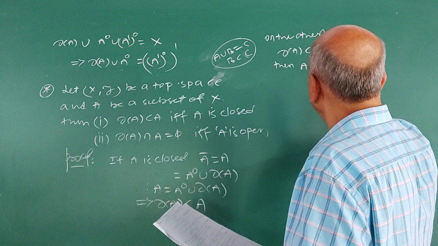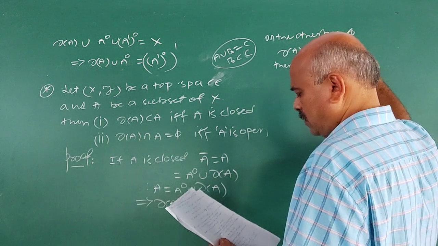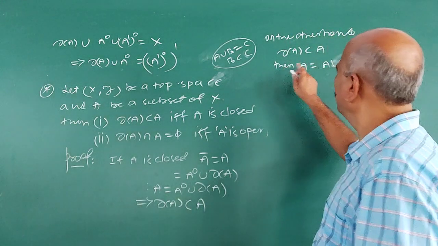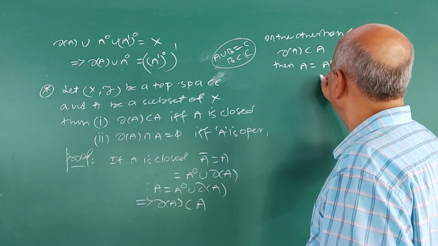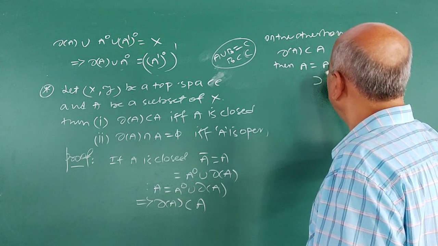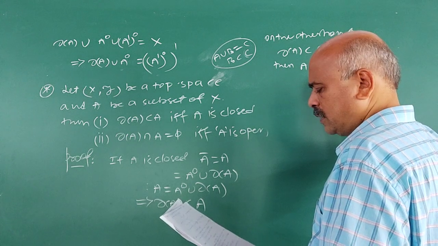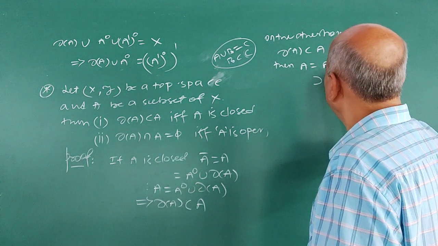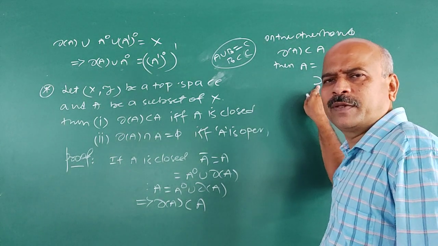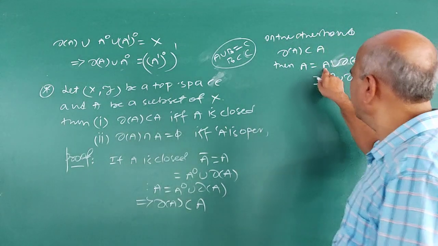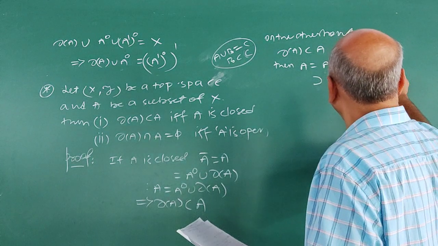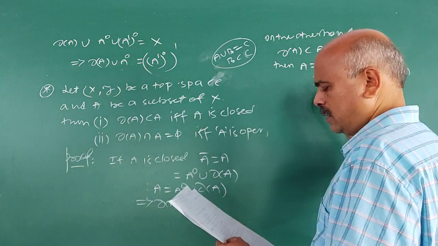A is equal to A union boundary of A. We have A is equal to A union boundary of A, but interior A is contained in A. So A is contained in interior A union boundary of A. See, I have used an inclusion sign here because interior A is contained in A. What does this give?